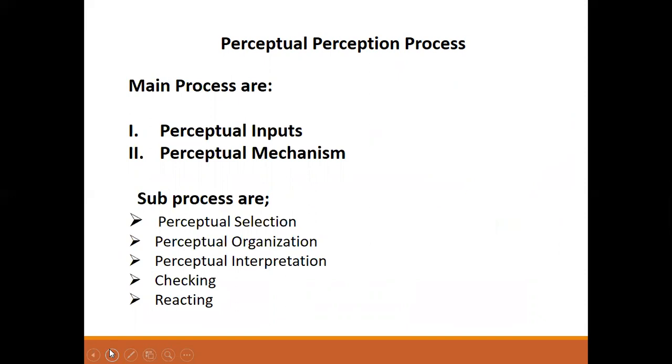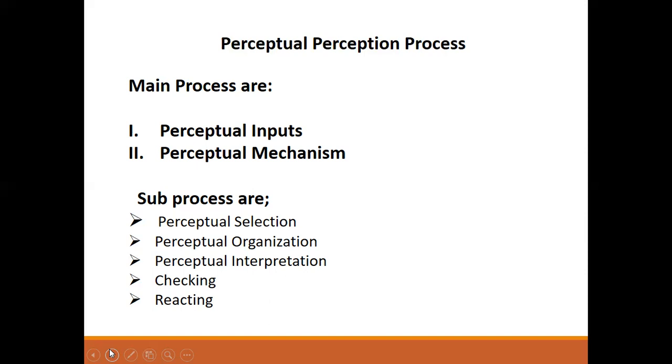From the definition of perception, it is very clear that perception is composed of various sub-processes, that is receiving, selecting, organizing, interpreting, checking, and reacting to stimuli. Through perception, people process information, input into decisions and action.